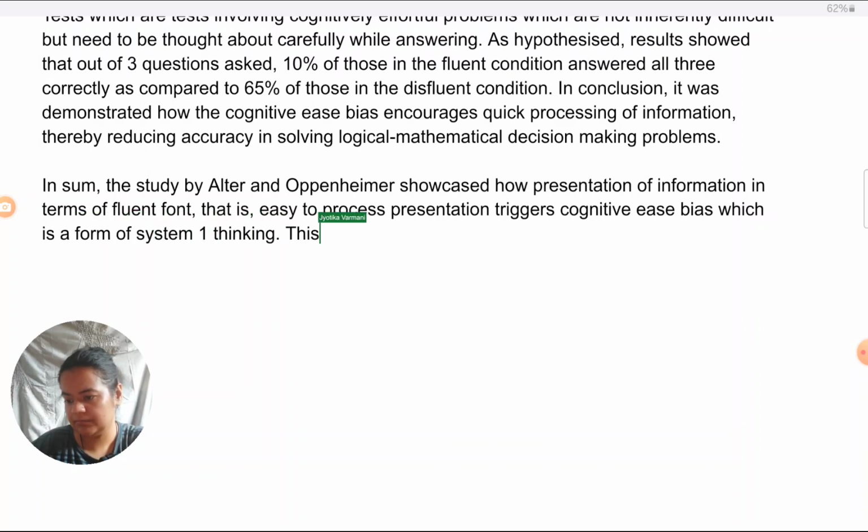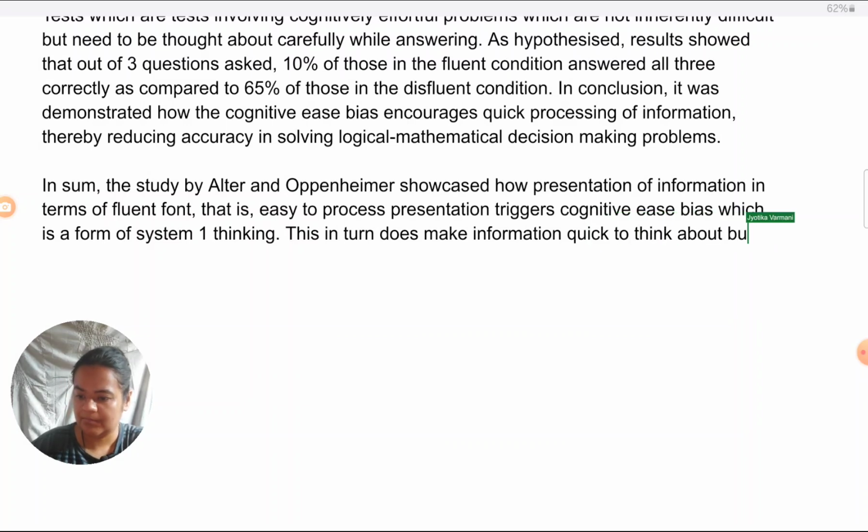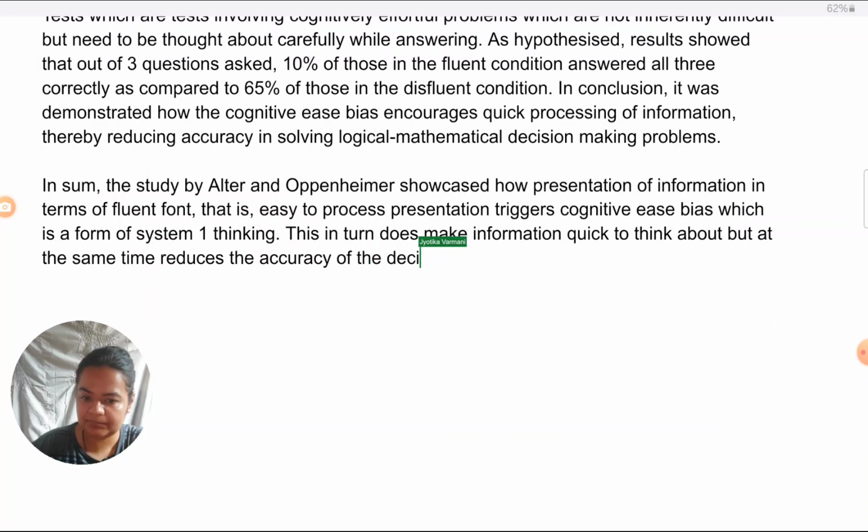This in turn does make information quick to think about, but at the same time reduces the accuracy of the decisions made.